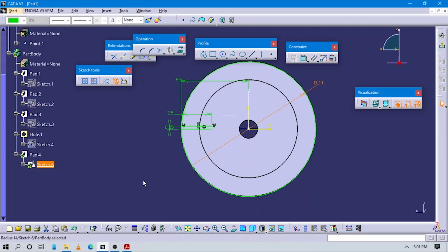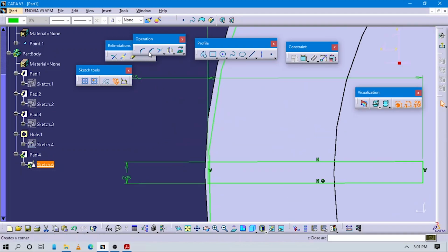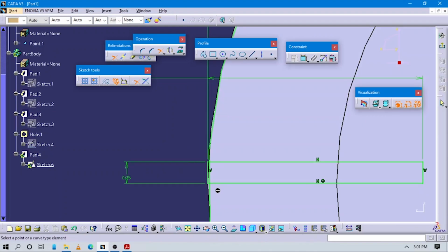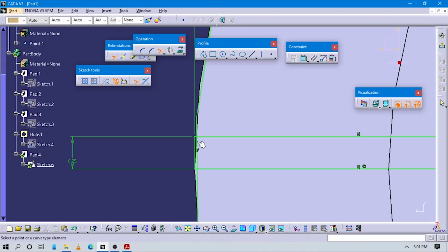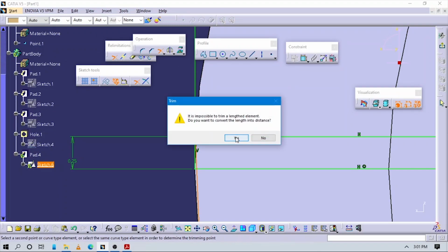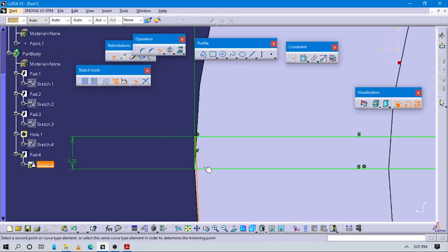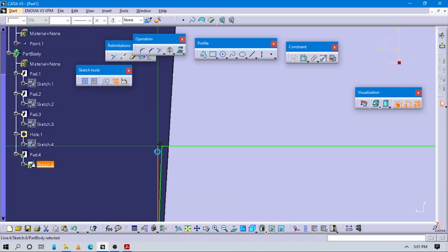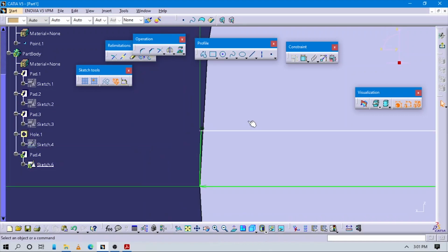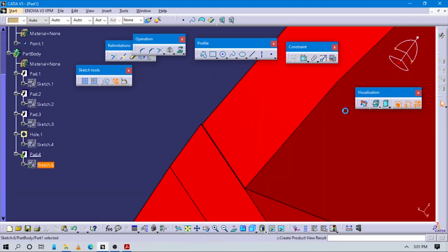Now go to quick trim, choose only trim, and select this and this and this, and remove this extra line from here. Again give a dimension to this and exit this 2D sketch workbench.